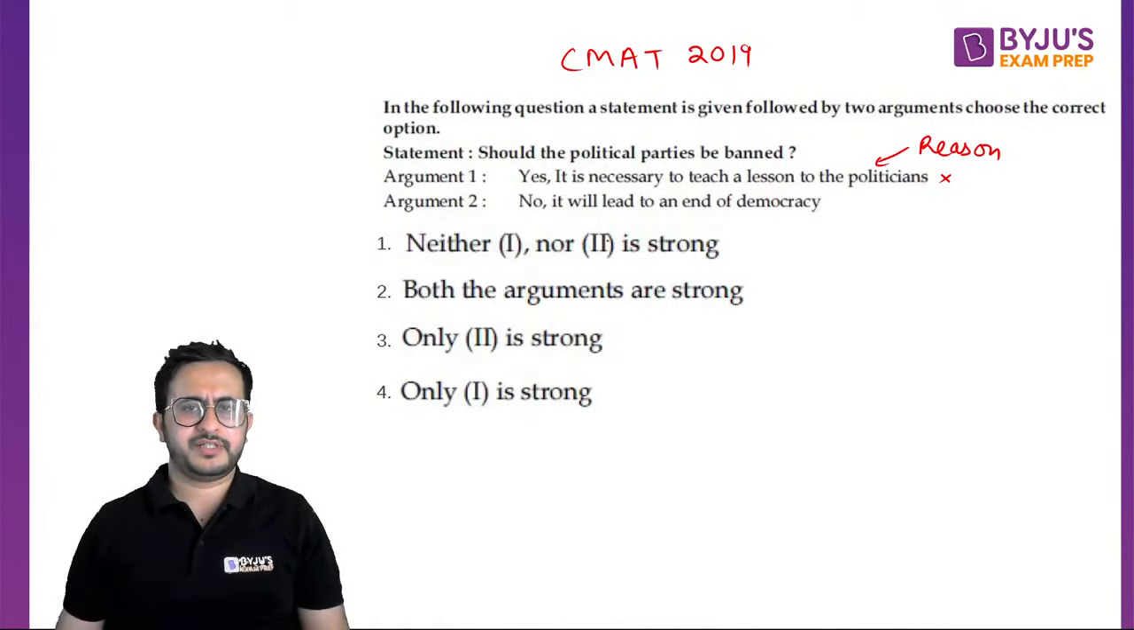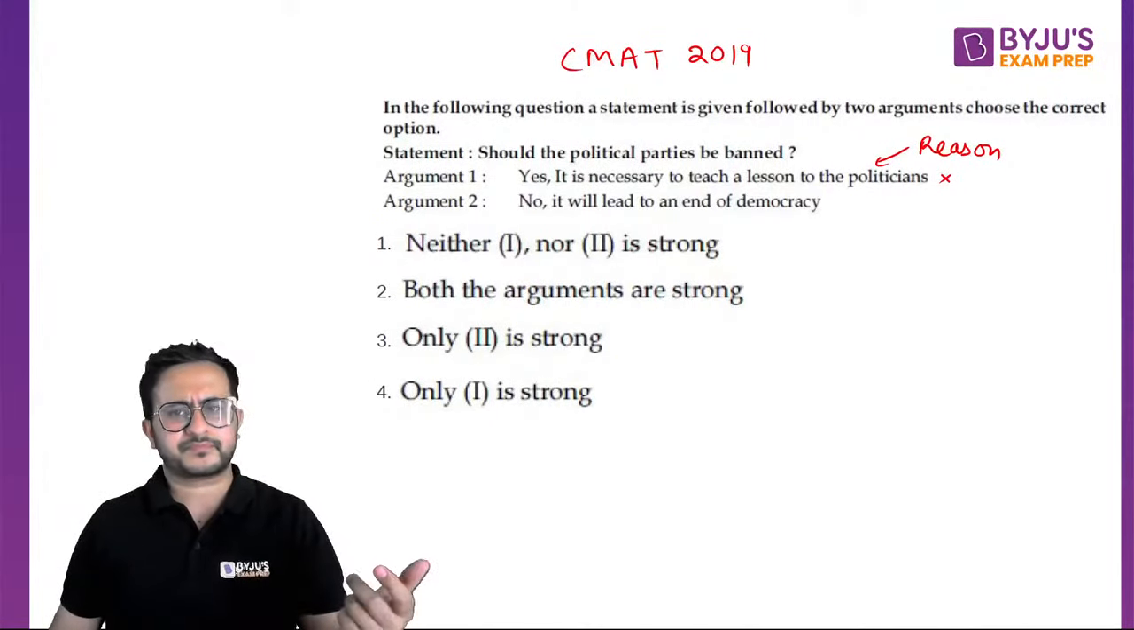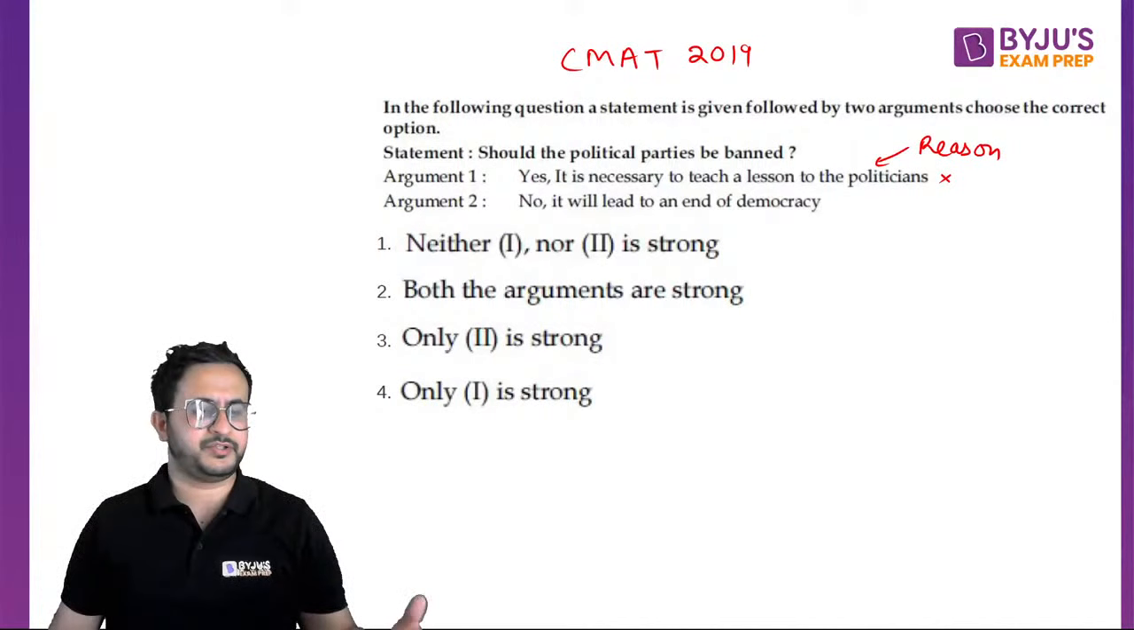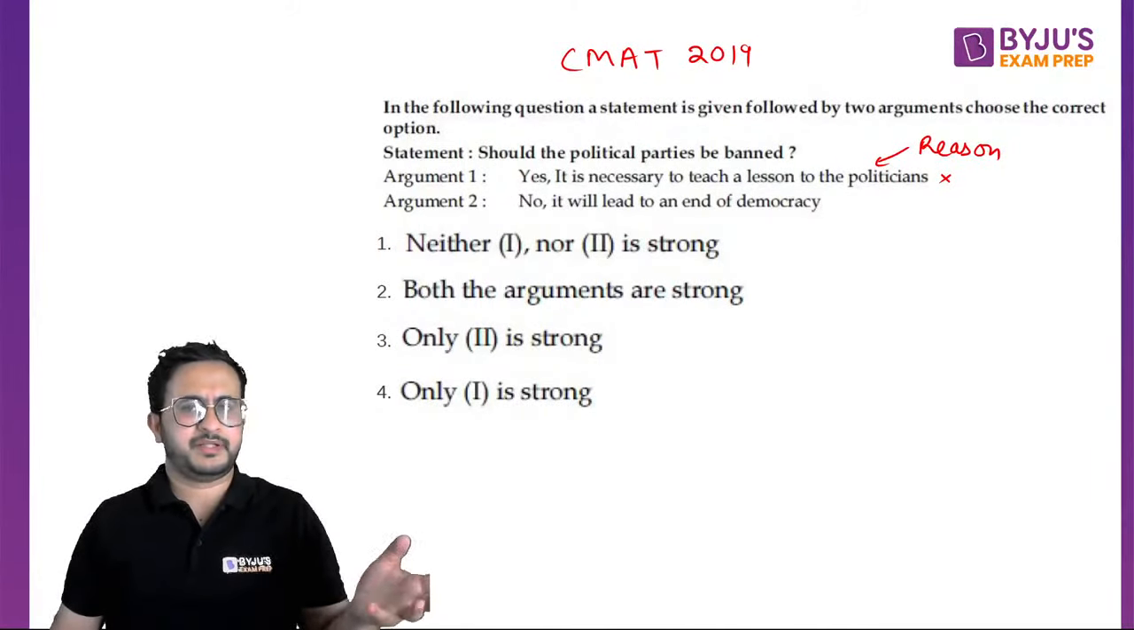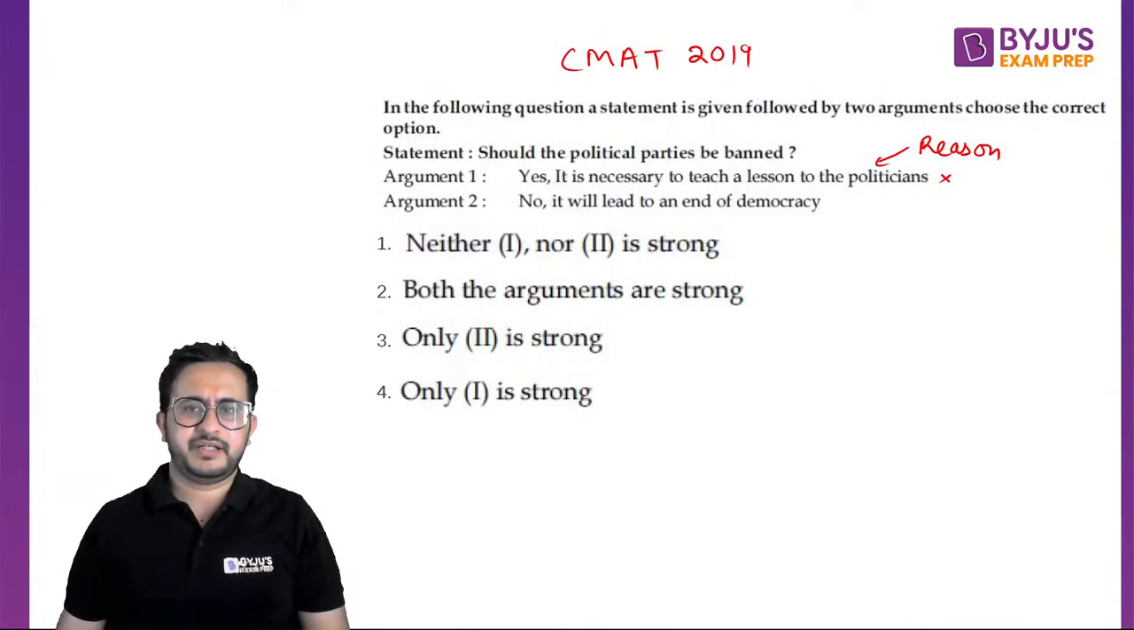Now, the second argument says it will lead to an end of democracy. Yes, it will lead to an end of democracy. Democracy is where people have voting rights. If you ban political parties, people will not vote. So what will happen? It will be some kind of autocracy. So it will lead to an end of democracy. That is a true reason. That is why the second is okay.